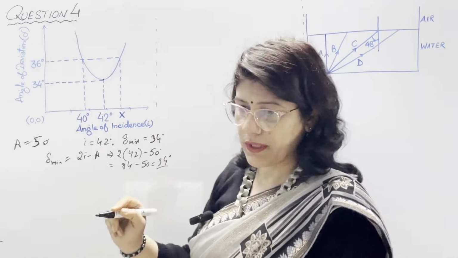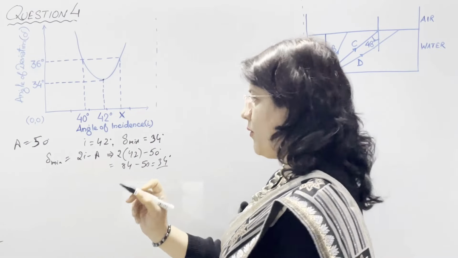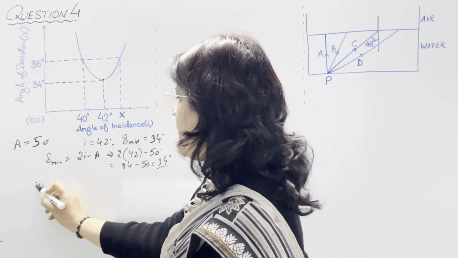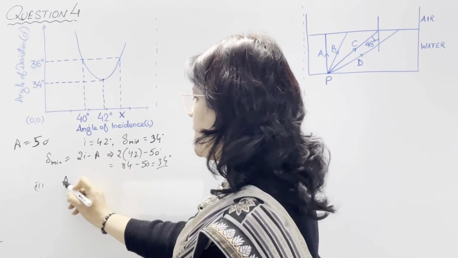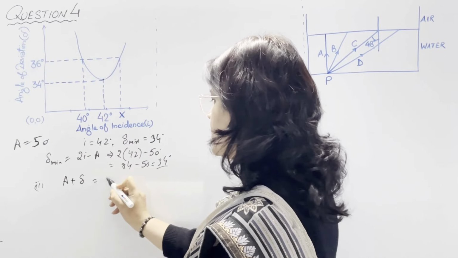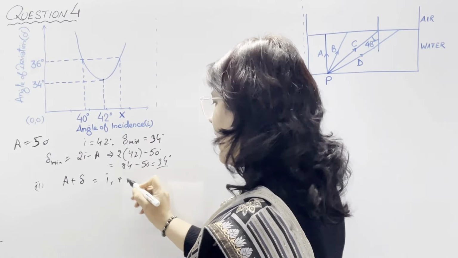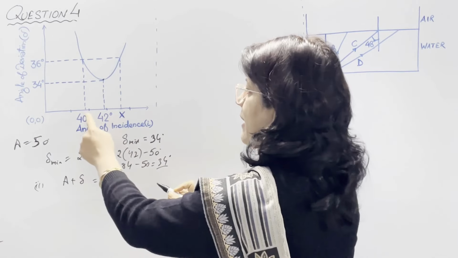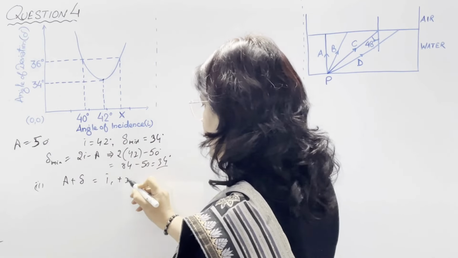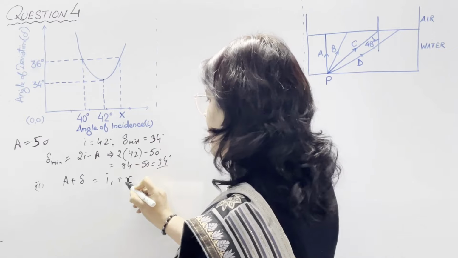So the first part is over. In the second part, calculate the value of x. For the value of x, we need the formula A plus delta is equal to i1 plus i2. In our case, i2 is given as x.